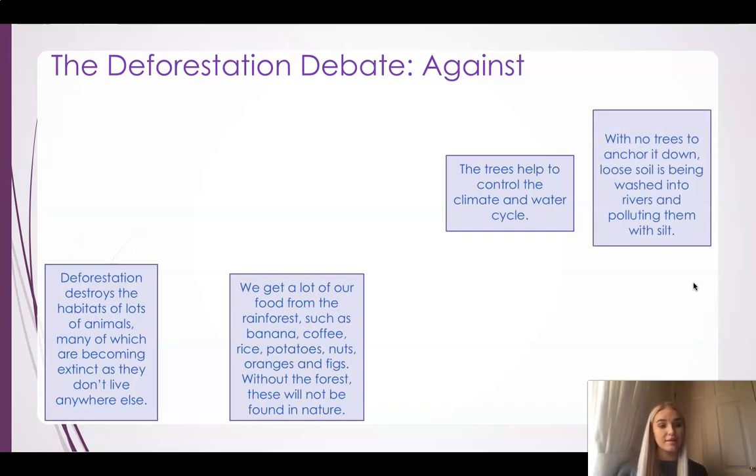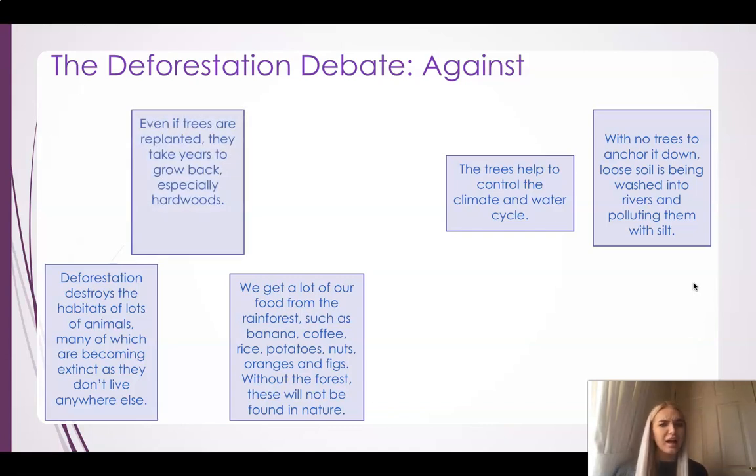Also, with no trees, the soil from the ground is going to be loose. Nothing is going to be holding that soil to the ground. So then the soil is going to be washed into the rivers, and it might pollute the rivers with the type of soil it is, which could be really dangerous for the rivers too.